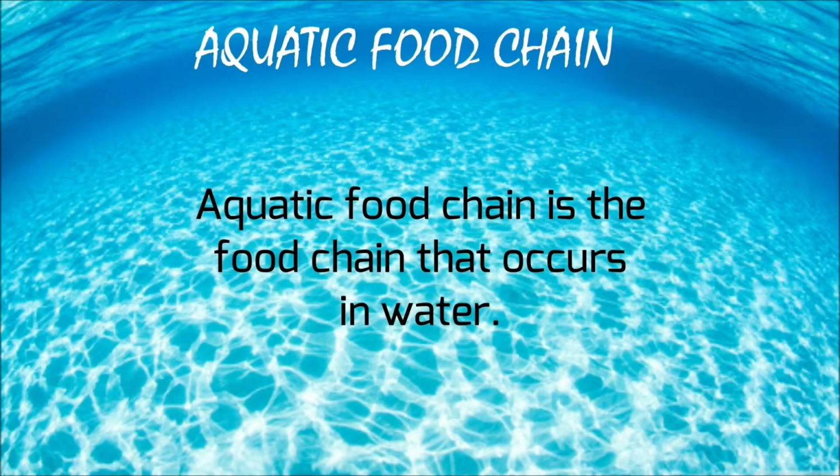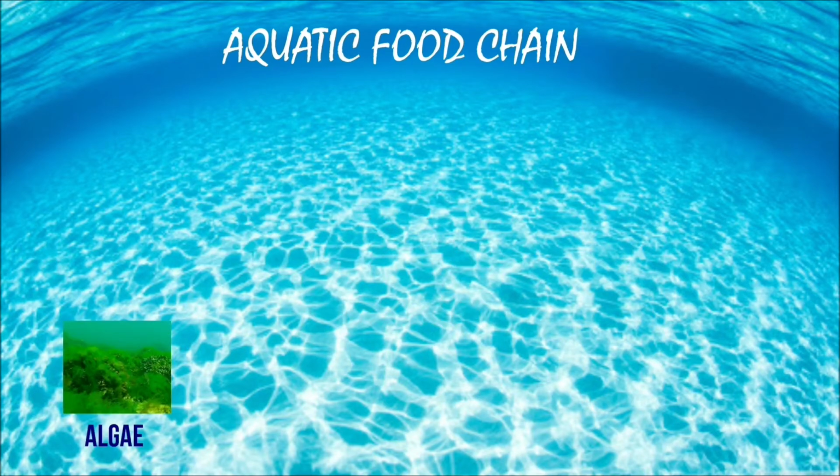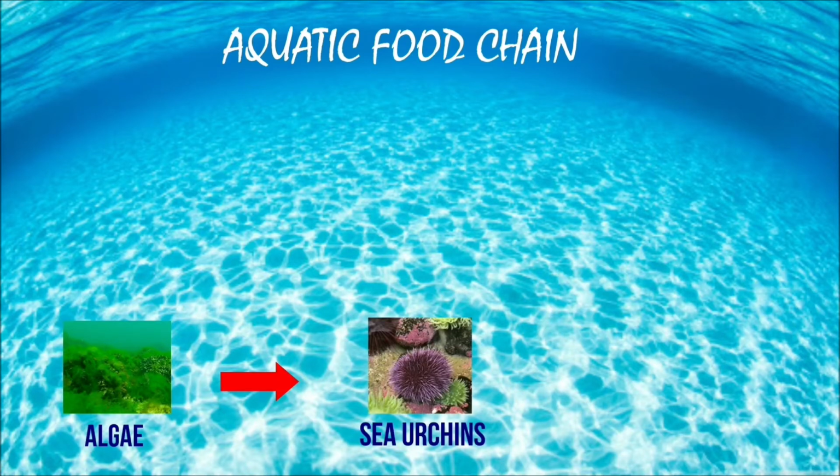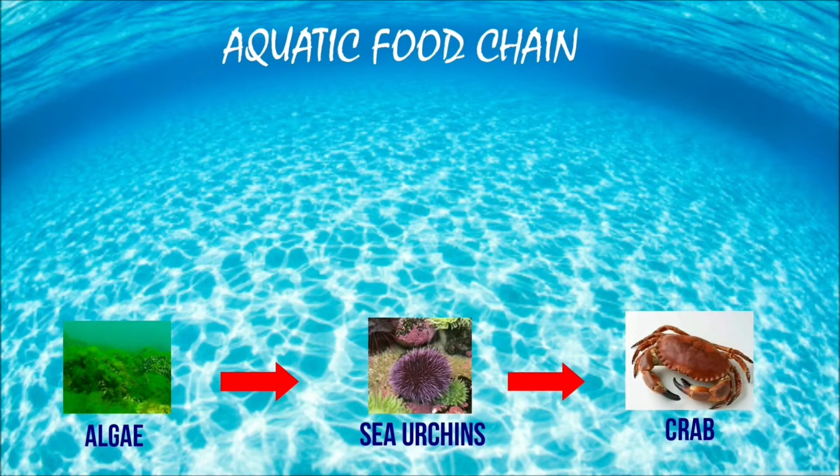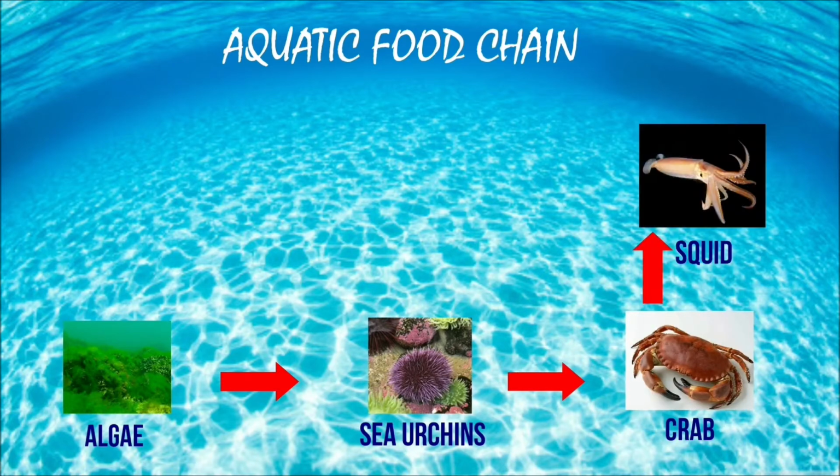Now let's understand aquatic food chain. Aquatic food chain is the food chain that occurs in water. For example, algae, which are the aquatic plants, are eaten by sea urchins. Sea urchins are eaten by crab. Crab is eaten by a squid.